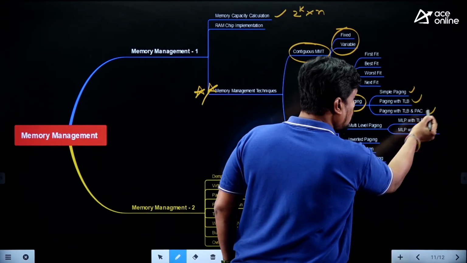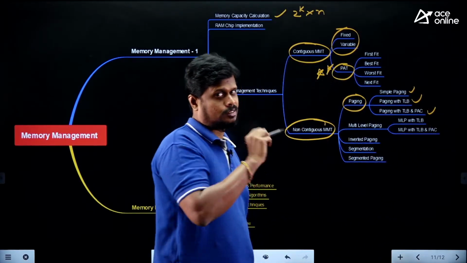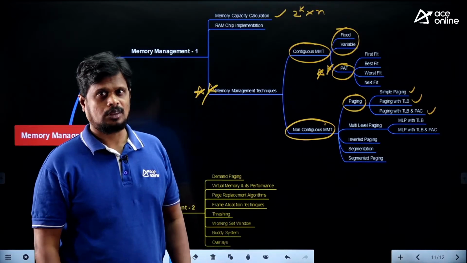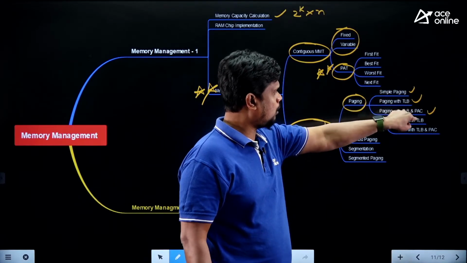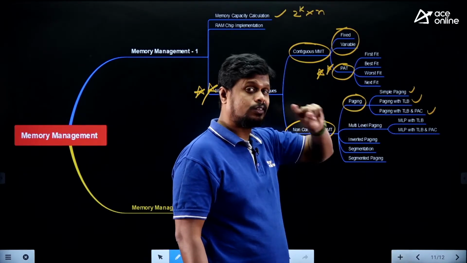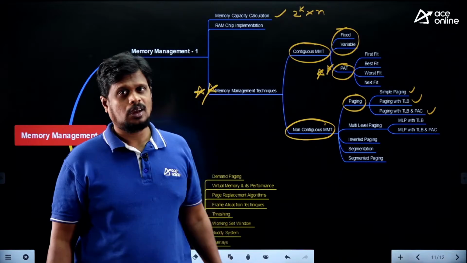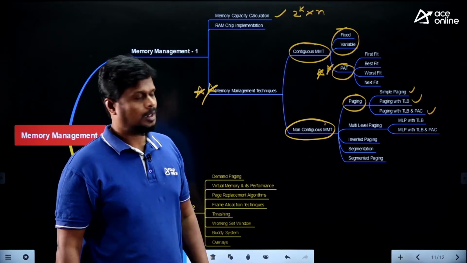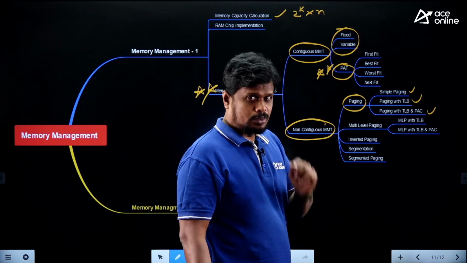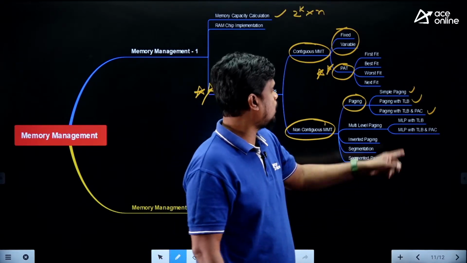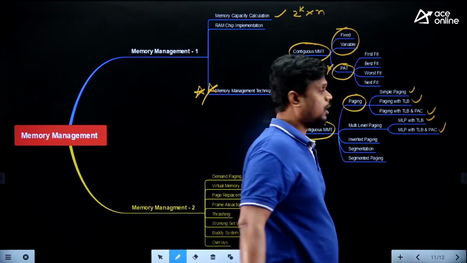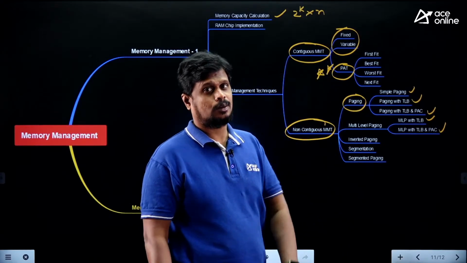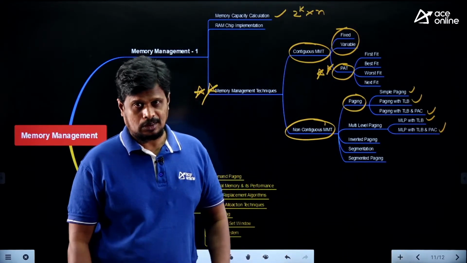And paging with the TLB and physically addressed cache, that is also covered in our classes. So with respect to paging, you can see simple paging, paging with the TLB, paging with TLB and physically addressed cache, three cases under paging we have covered. Then multi-level paging: simple multi-level paging, multi-level paging with the TLB, and multi-level paging with the TLB and physically addressed cache. That is also covered in our classes.